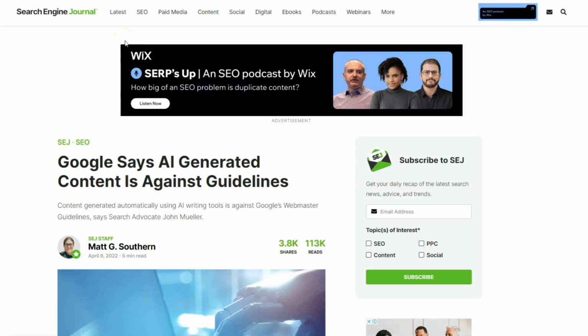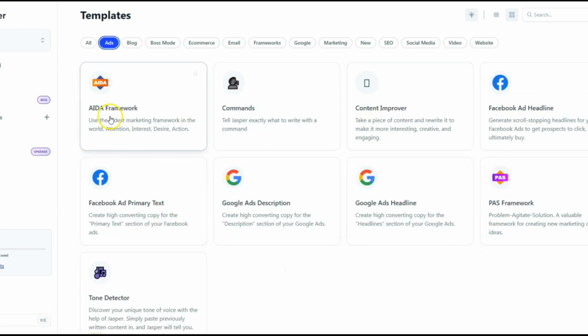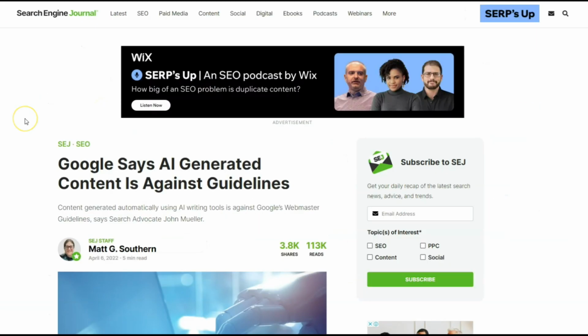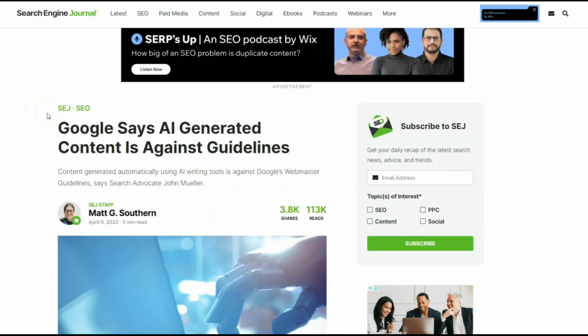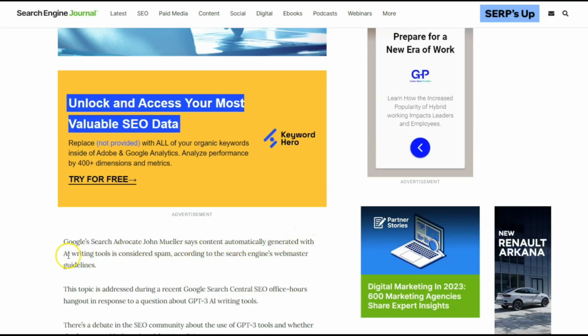When we use AI content tools in order to write content for affiliate marketing, we are using templates like a video description for YouTube or TikTok video captions or even the AIDA framework. But I think that one of the aspects that we need to consider is when we write a blog post. You can see that Google says lately that AI-generated content is against guidelines. And also Google said that content automatically generated with AI writing tools is considered spam.